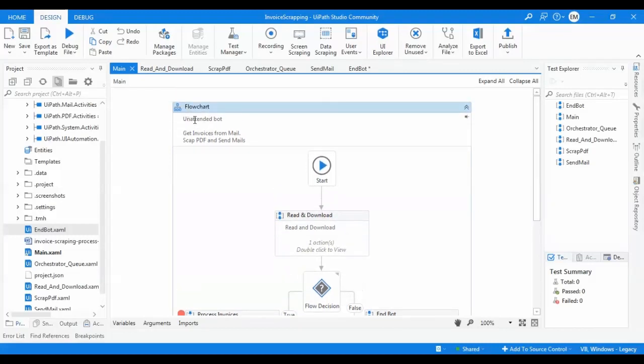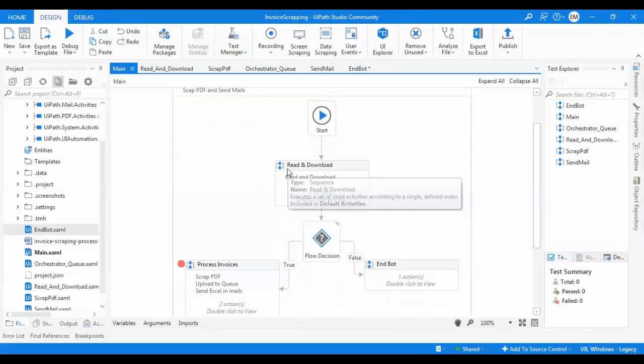This is an attended bot to scrape the invoices from the Gmail account, scrape the data from these invoices and send it to the queue, and then send the Excel sheet to the email. I have the workflow here.